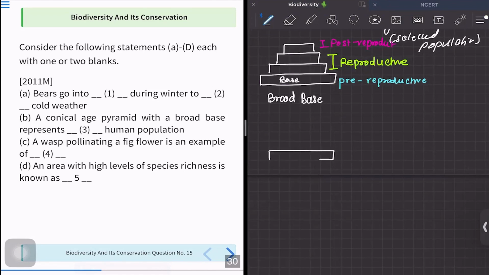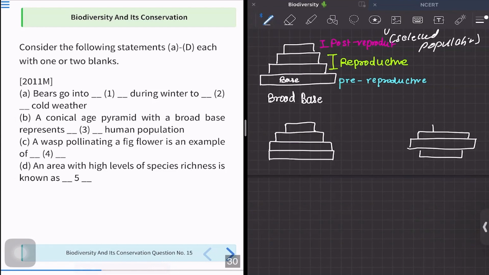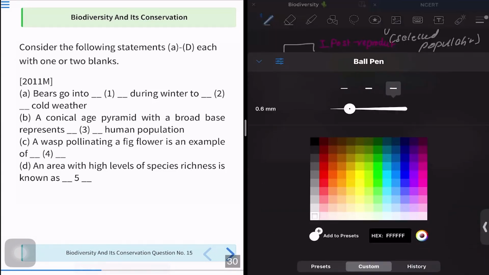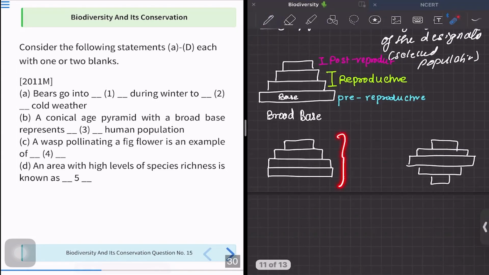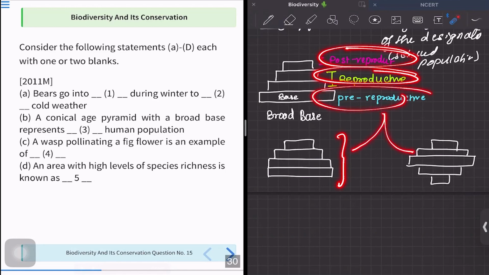So two other types of graphs are the stable one, in which the population... let me just draw both the graphs and then I can explain. So these are the three graphs that I have drawn. So let us see, even in this graph, the base, the mid and the top stays the same for each of the graphs.